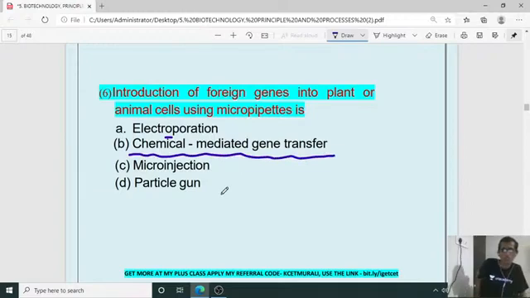Foreign gene means the gene of our interest, the required gene, is introduced into the plant or animal cell using a micropipette, that is called chemical mediated gene transfer methodology. It's not a particle gun or gene gun. Micro injection, electroporation is not the right one. So the right one is B.